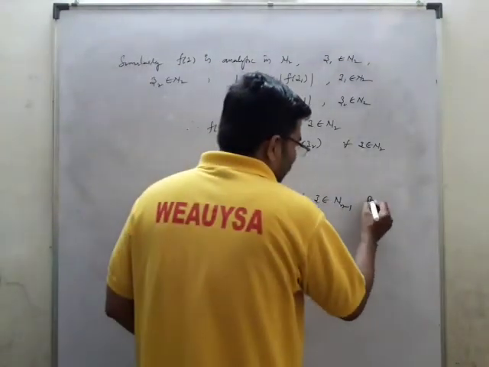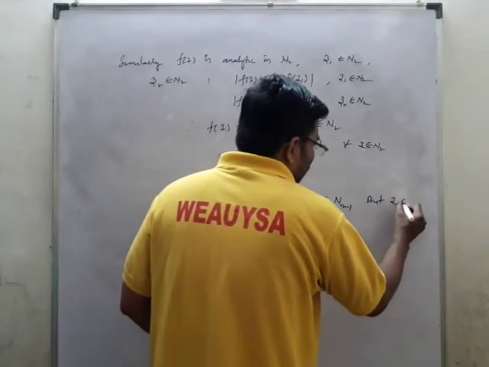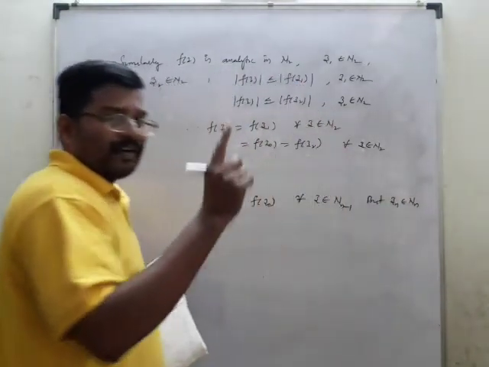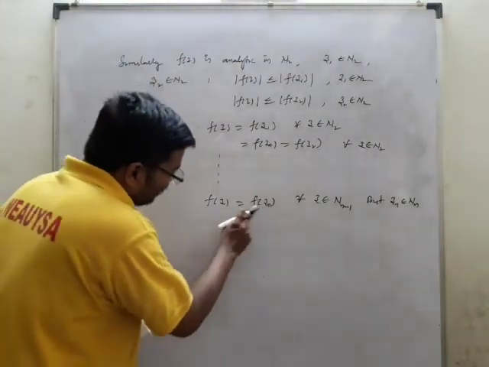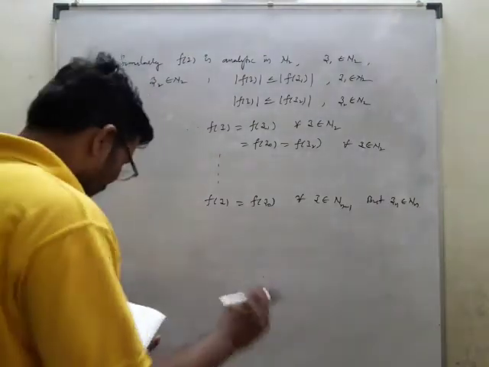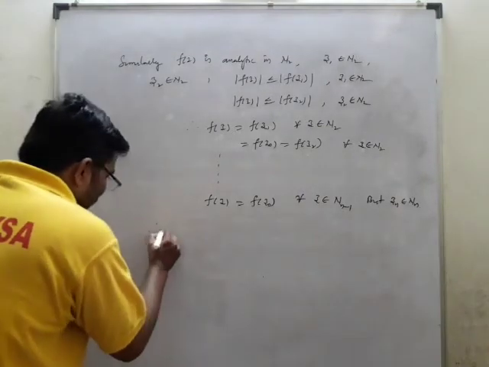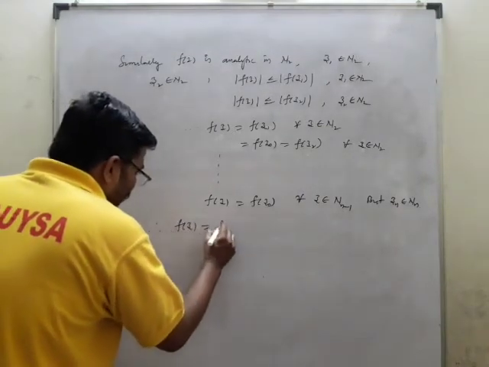But what is that last one? zn belongs to N_n. The last point which we have taken is zn belongs to N_n. But you are getting f of z is nothing but equal to f of z0 for all n minus 1. So therefore I may write f of z is equal to